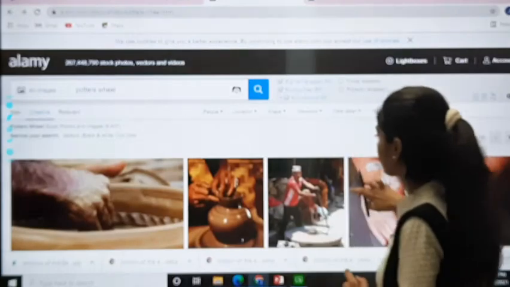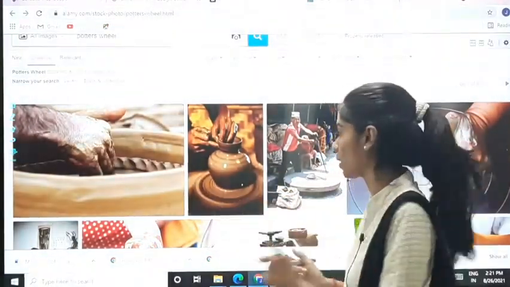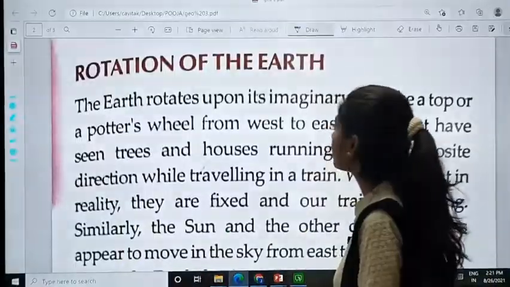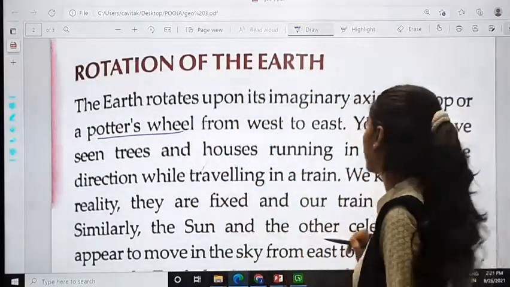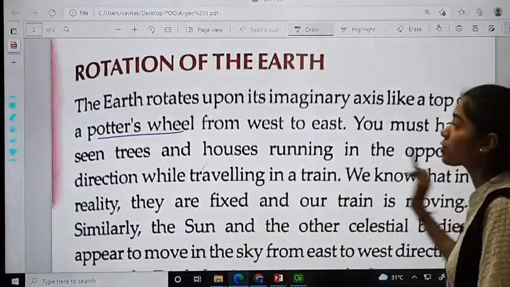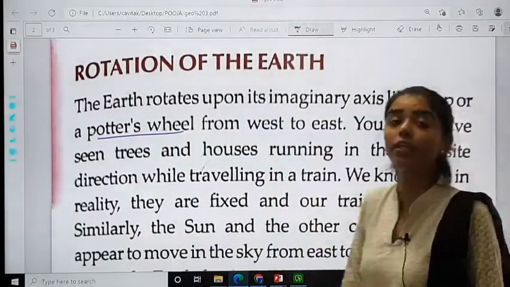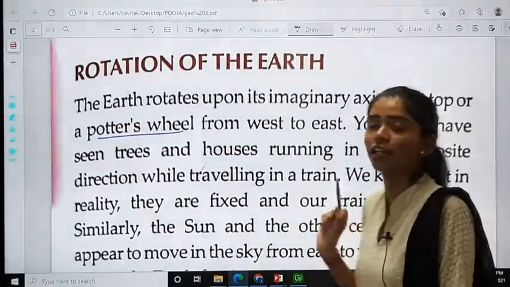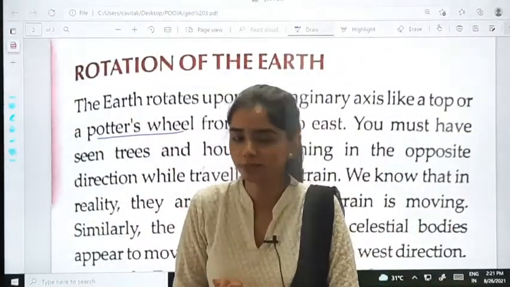Potter's wheel. All of you have seen the potter's wheel, how it rotates west to east. Similarly, they have compared earth with a potter's wheel. You must have seen trees and houses running in the opposite direction while traveling in a train. So many of you might have traveled in a train, isn't it?